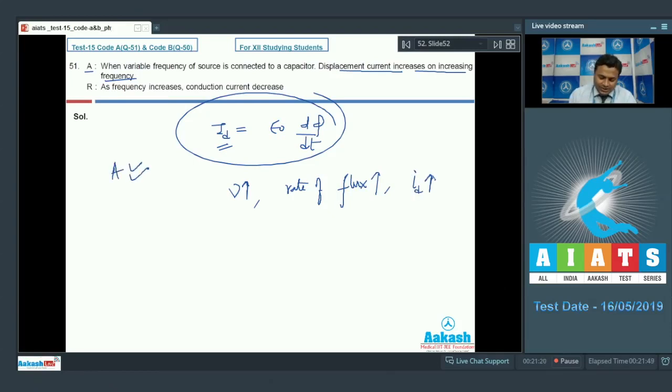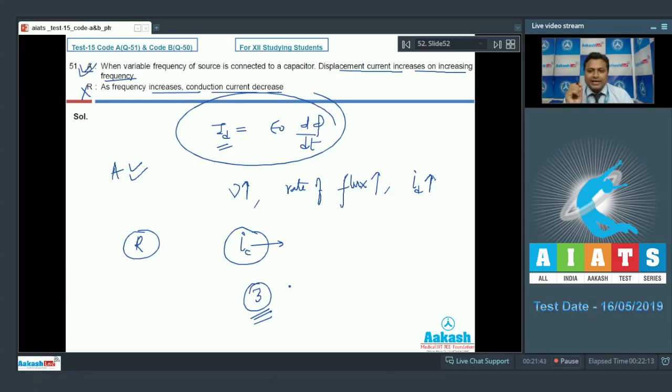So assertion is true. Now let's talk about the reason. As frequency increases, conduction current decreases. We know very well conduction current IC is always equal to displacement current, so that's why reason goes wrong, assertion is true. We can go through option number 3, which is absolutely correct.